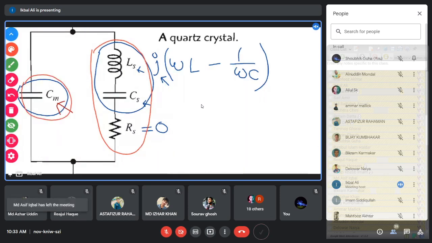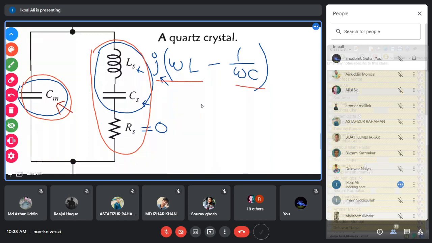Then this parallel resonance actually occurs for the crystal. When this series LC becomes inductive, we know that the impedance of the inductor is J omega L, and the impedance of the capacitor is minus J by omega C.